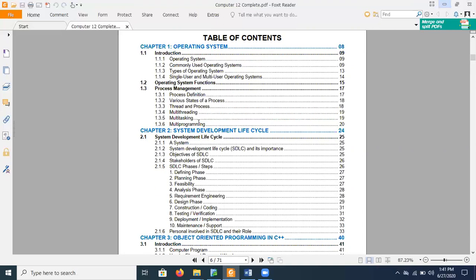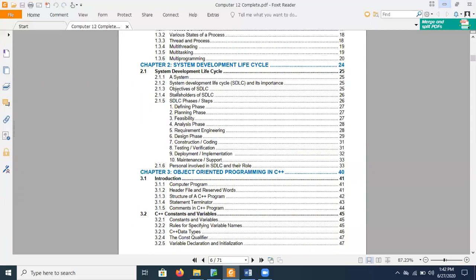The most important thing covered in this chapter is a function of the operating system, that is process management. In process management, you will see how a process is defined, what the stages of a process are, what a thread is, what multi-threading, multitasking, and multi-programming are. So this chapter is a totally theoretical chapter.